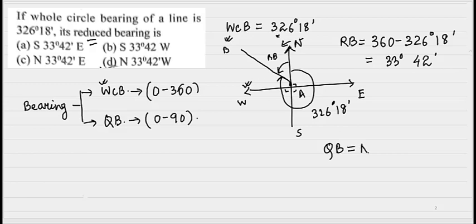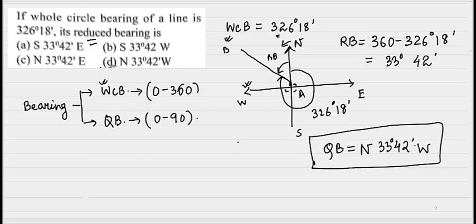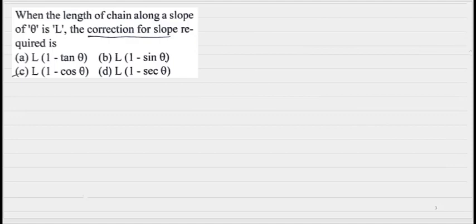So we will write north, the angle, and west. So option D will be the correct answer: North 33 degree 42 minutes west. I hope you have understood.